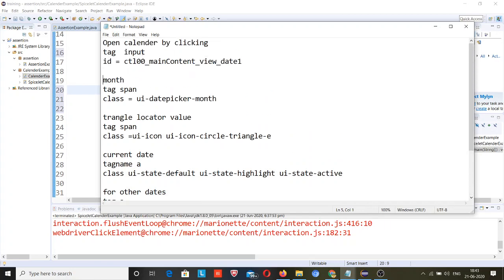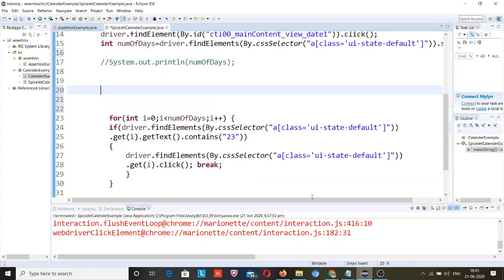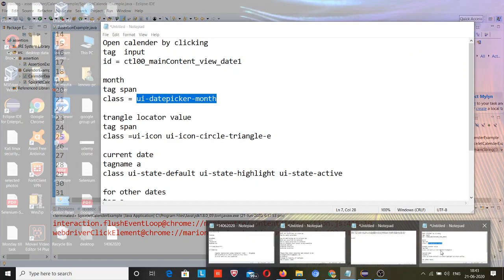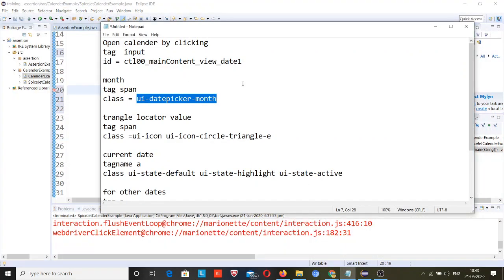So for month I have written down the date picker month. Driver dot find elements. Okay, so let me check the tag name as well. So tag name was span and class is this.